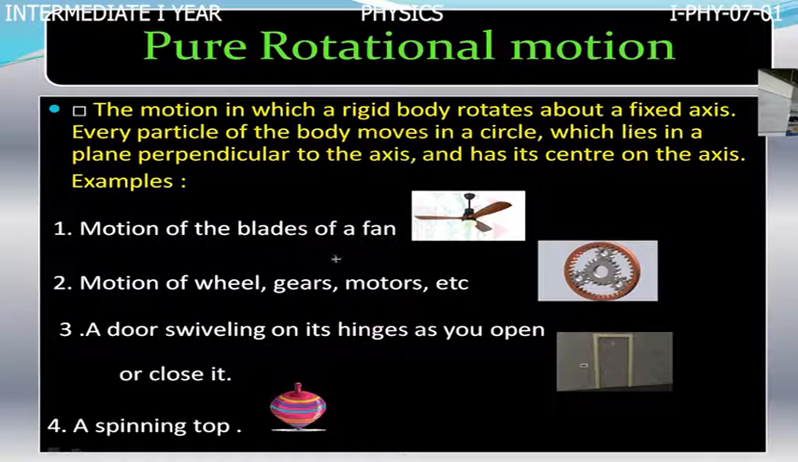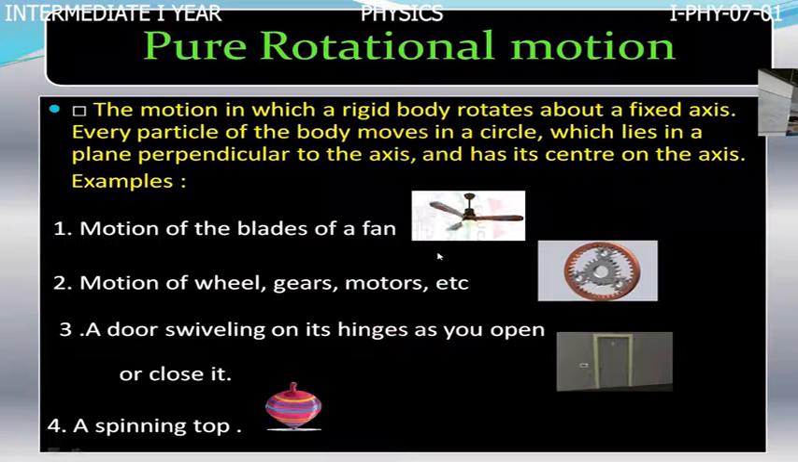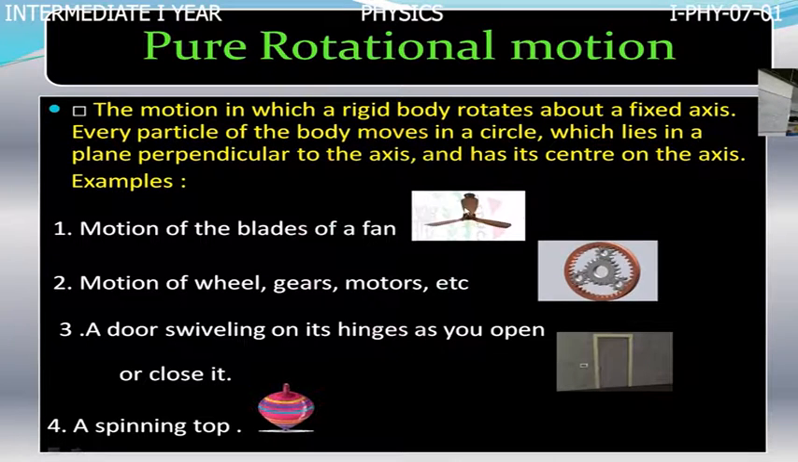For example, the motion of the blades of a fan. See how the blades of the fan are revolving in a circular path. Here at the center, a rod is provided. This is called the axis of rotation.